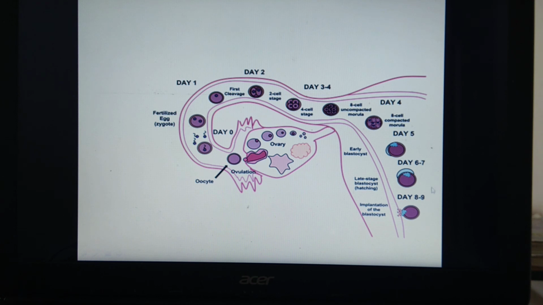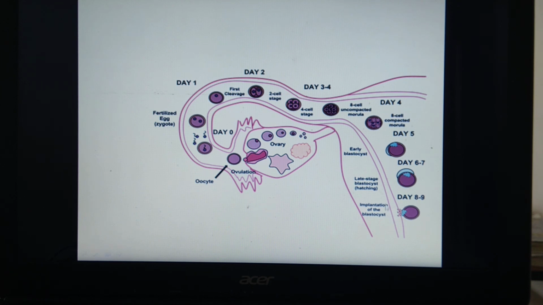This uterine cavity consists of fluid which enters into this blastocyst. It results in formation of blastula here, and this inner cell mass is found attached to the cells of Rauber here. That means this is the layer called cells of Rauber, and with this it will get buried into the wall of endometrium. That process is called implantation.